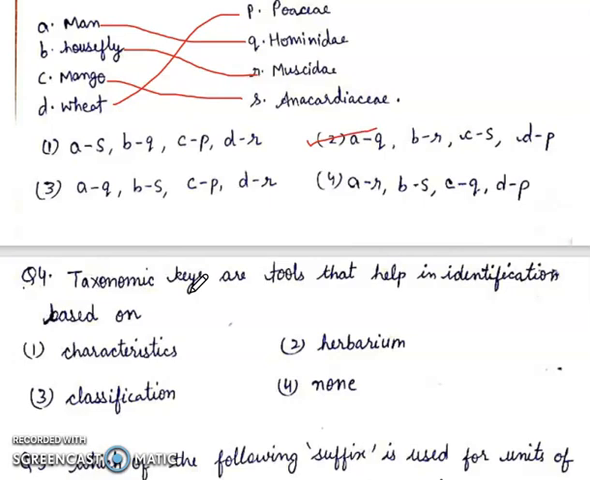Fourth, taxonomic keys are tools that help in identification based on first characteristic, second herbarium, third classification, fourth none of these. Answer will be characteristic because keys are analytical devices. They are based on alternate characteristics.